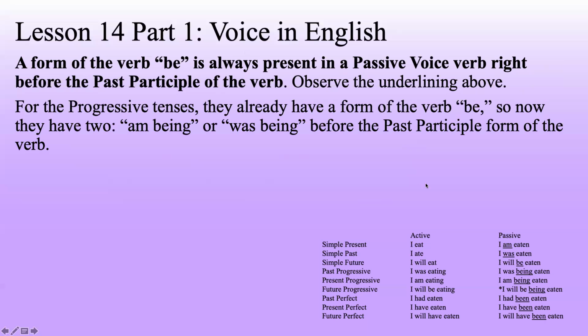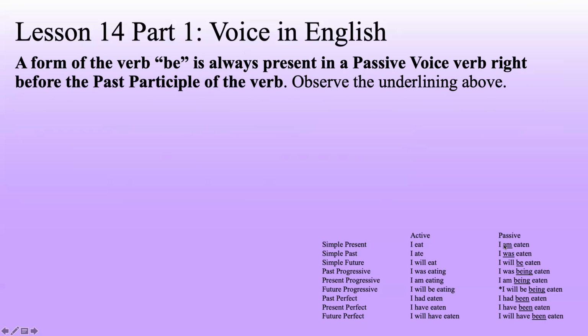So you can see am, form of be, was, form of be, being, form of be, been, form of be. Am, is, are, was, were, be, being, and been are all forms of the verb be. So you will always have a form of the verb be right in front of the past participle in a passive verb. And that's how you're going to need to translate them as well. You'll need a form of be right in front of a past participle form of the verb.